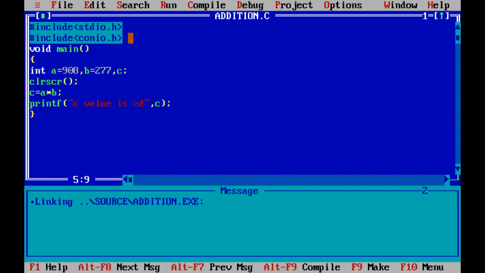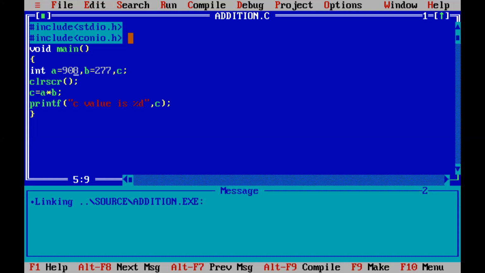That is 2,51,516. You tell me, what is the range of integer? That is minus 32,768 to 32,767. So 2 lakhs overflows the range, and the value automatically goes negative.